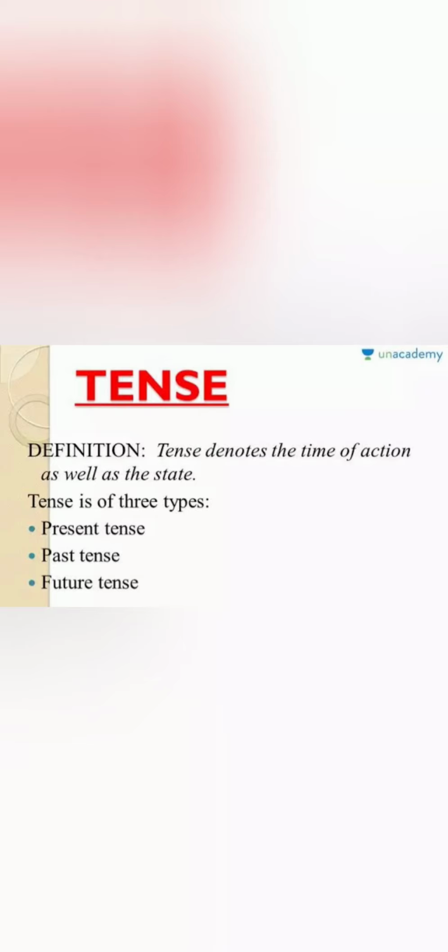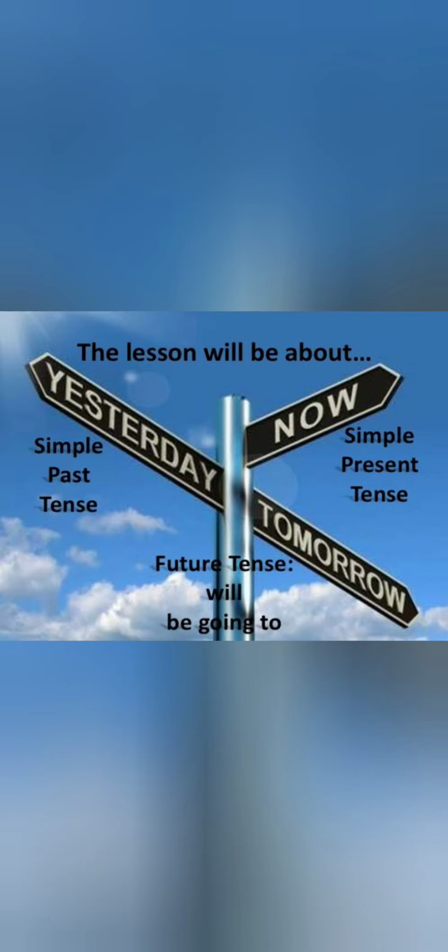Okay, how many tenses are there? There are three types of tense: past, present and future. Now look at this image. Yesterday indicates the past time, the action that is already completed, so it is in the past. What is happening now is considered as a present tense. And what is going to happen or will be happening tomorrow is considered as a future tense. So there are present, past and future tense.